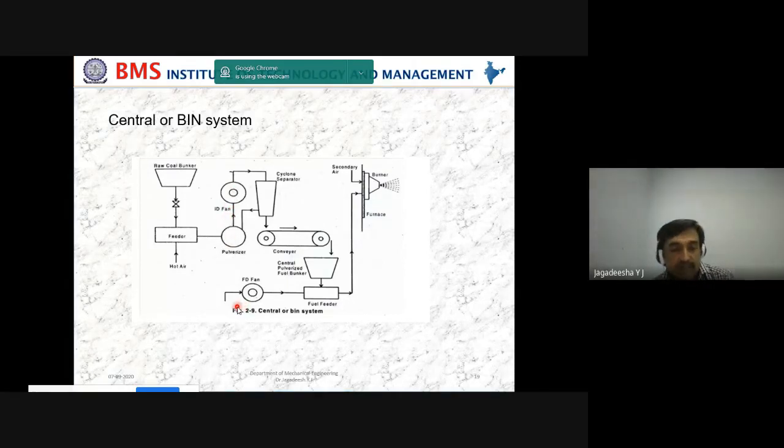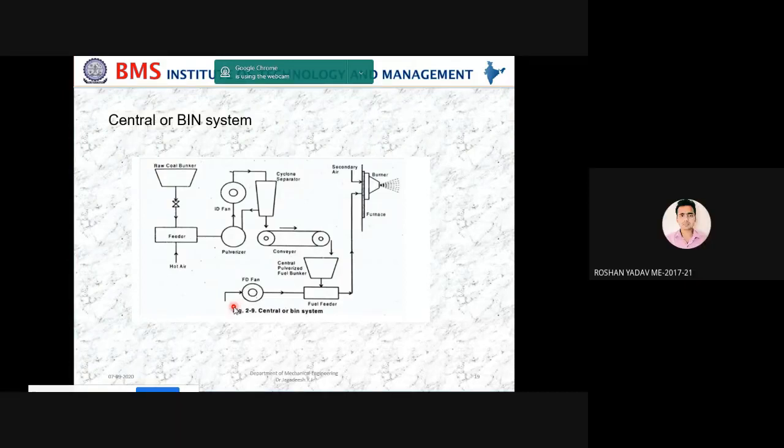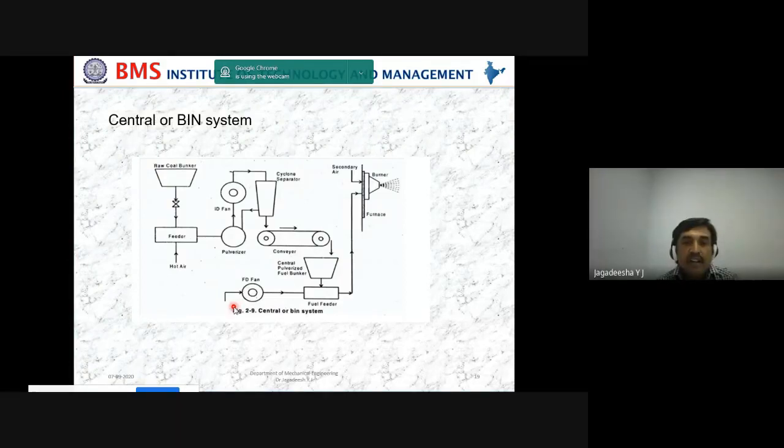Is that doubt clear? Yes. Okay. So forced draft fan blades are not designed to handle particles, whereas ID fan blades are designed to handle the pulverized particles. Because of that, the material technology and design care, all these things should be taken care of in the ID fan.